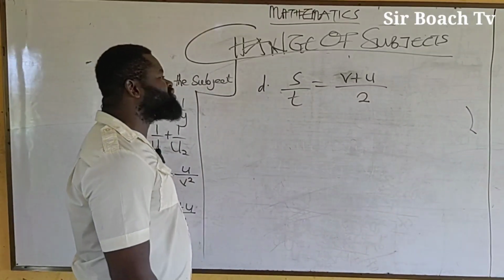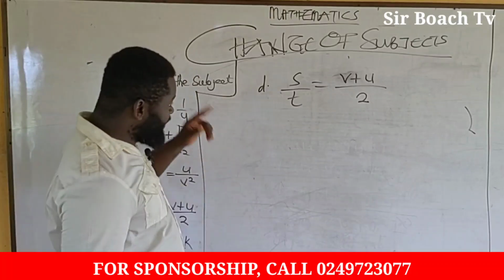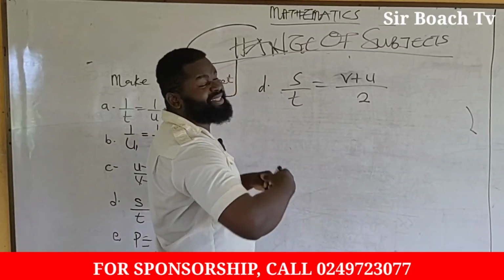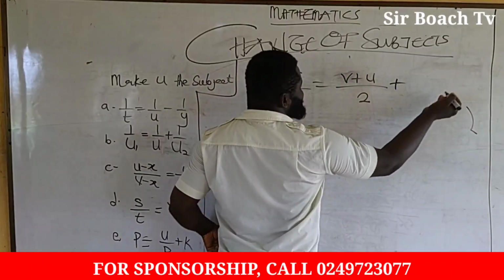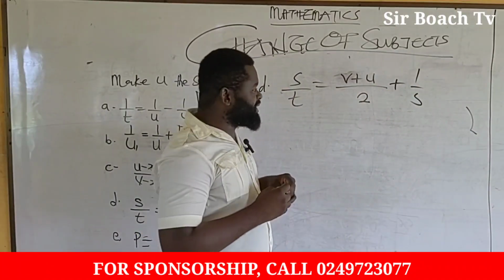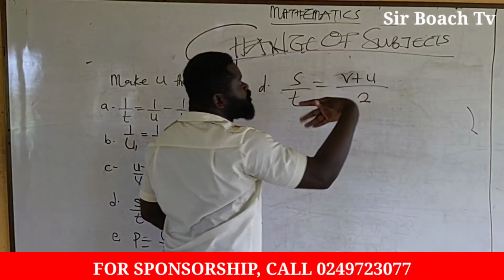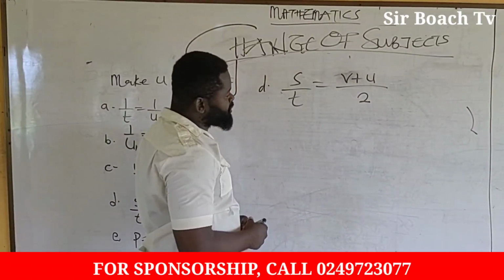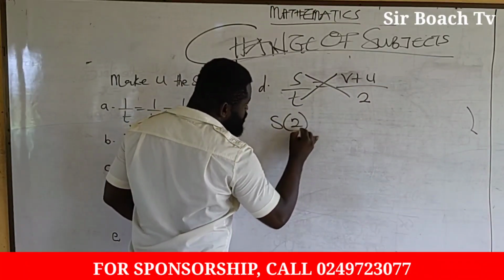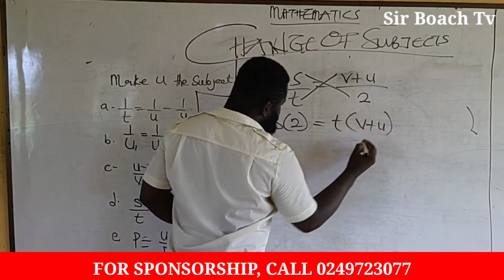Now, with the fourth one, we have s over t being equal to v plus u all on 2. Now again, we have 2 terms. So we can just cross multiply. But if we are having three terms, say 1 over, let's say SR, we can't cross multiply. With this one, we would have used the LCM to multiply by each term. But because we have only two terms, we can go ahead and cross multiply. So this and this, like that. We are going to get S multiplying 2 being equal to T multiplying V plus U.